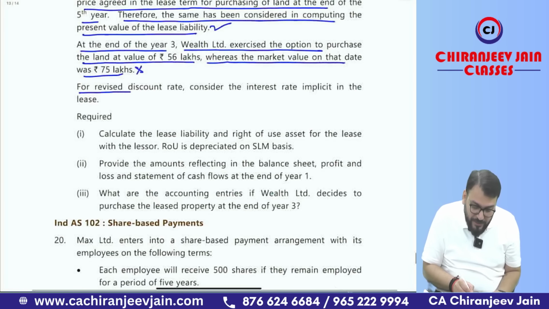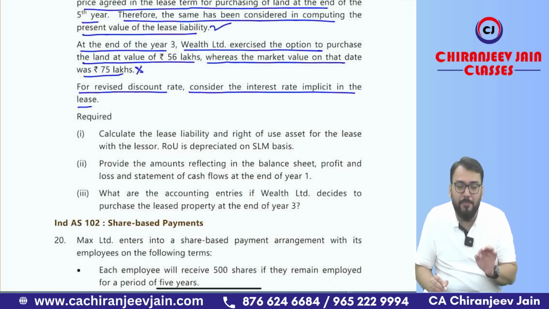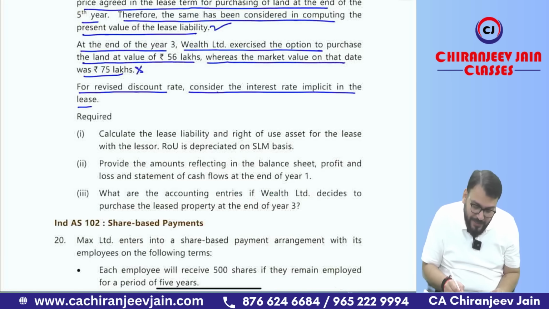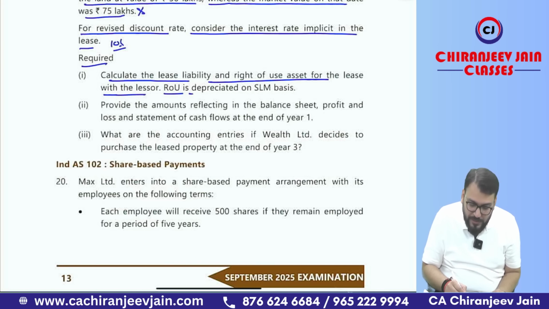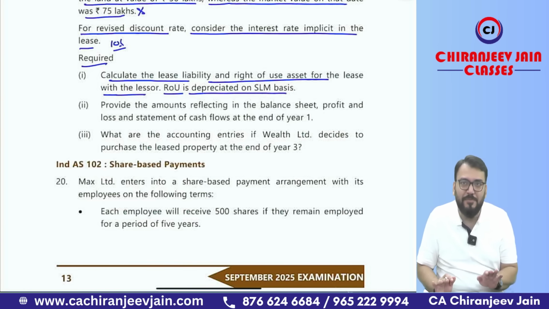For the revised discount rate, consider the interest rate implicit in the lease. If you remember, whenever there is remeasurement because of the purchase option, we use a revised discount rate. So for the revised discount rate, they are saying consider the interest rate implicit in the lease, that is 10% only. Required: calculate the lease liability and ROU asset for the lease with the lessor, ROU is depreciated on an SLM basis. This first point is very simple.